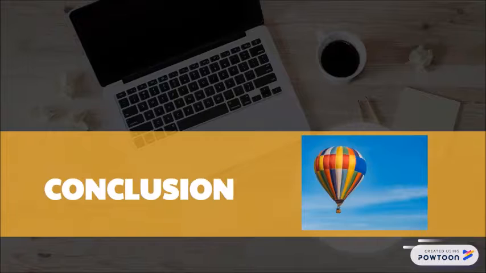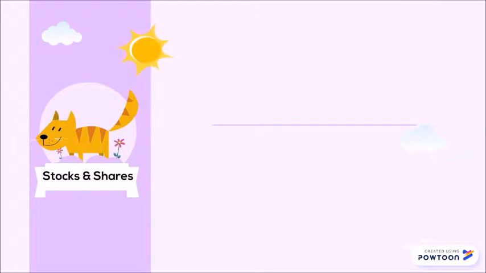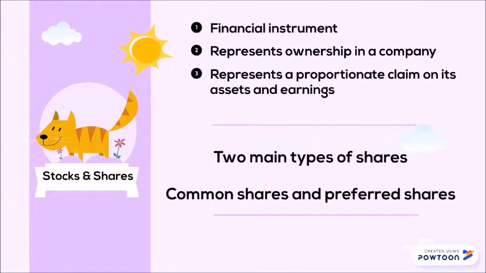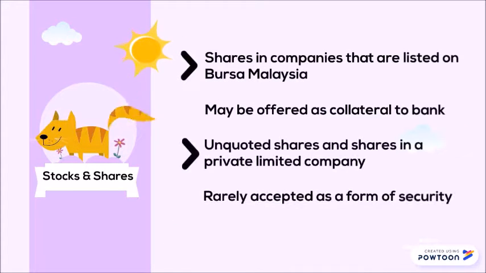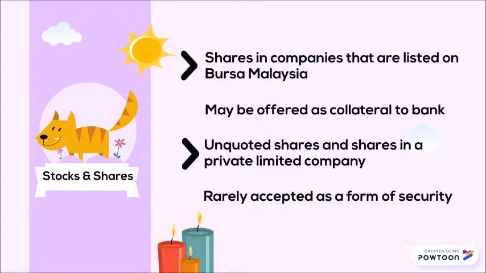In conclusion, share is a financial instrument that represents ownership in a company and represents a proportionate claim on its assets and earnings. The two main types of shares are common shares and preferred shares. Shares in companies that are listed on Bursa Malaysia may be offered as collateral to banks, while unquoted shares and shares in a private limited company are rarely accepted as a form of security.